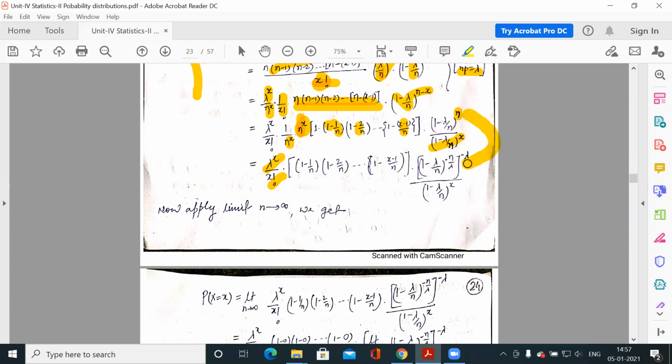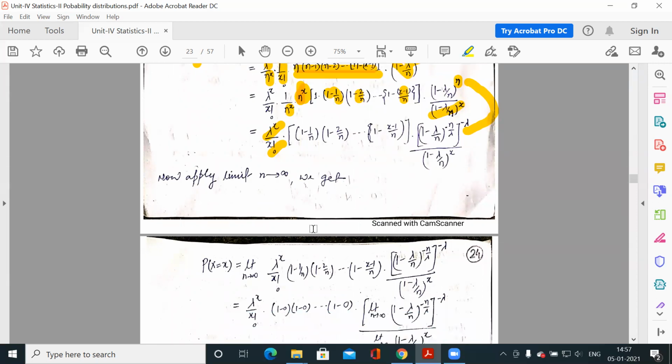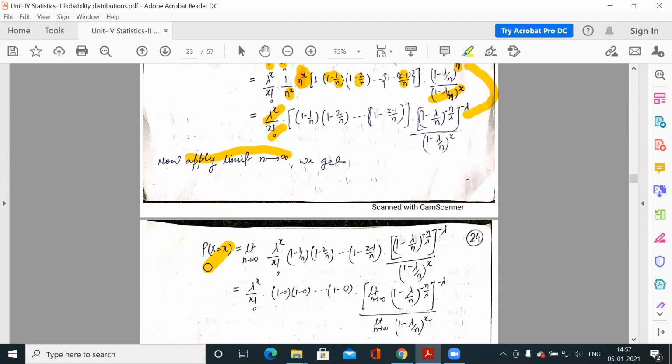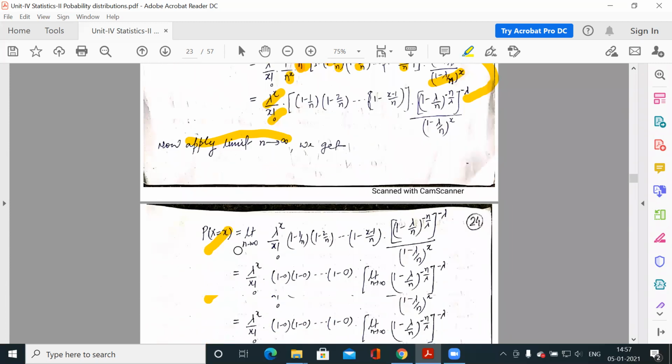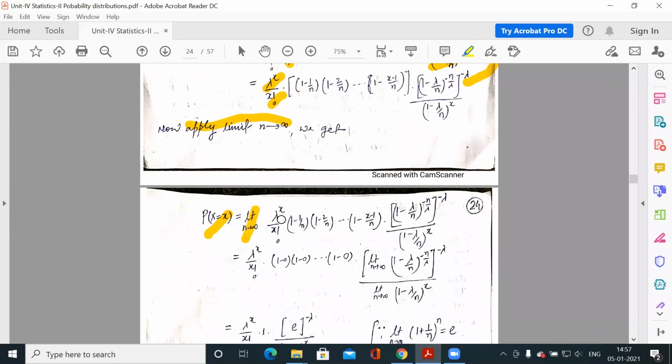So plus N can be written like this, minus N by lambda into minus lambda. Now apply the limiting case when N tends to infinite. So what we will get, the probability of binomial distribution is equal to limit N tends to infinite of something, whatever was there in the right hand side. I have written the same thing.